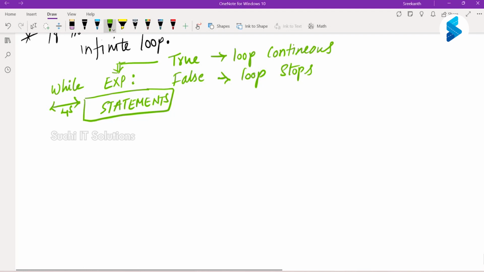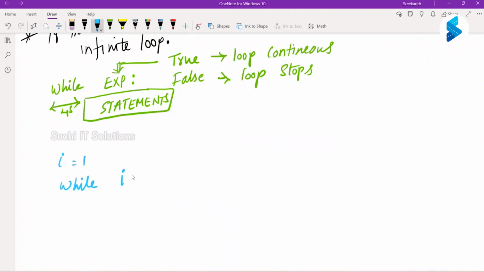For example, a simple program here. I want to print hello world 5 times using a while loop. So what do I say? i equals 1. Okay, what will I say?